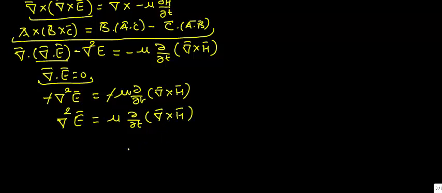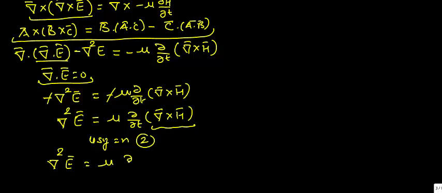Now using equation number 2 in place of del cross H, the equation comes out to be del square E equals mu curly upon curly t of del cross H, which equals sigma into E plus epsilon curly E upon curly t, the simplified equation 2.